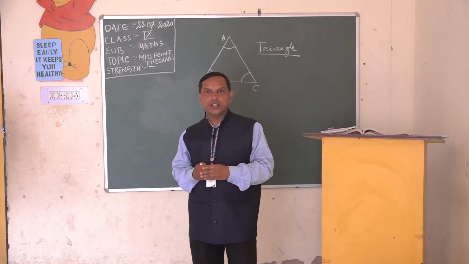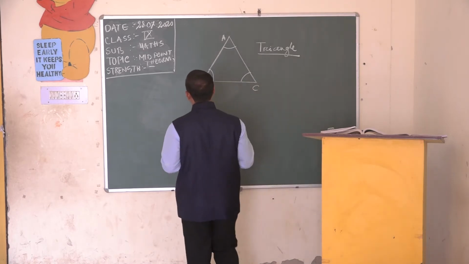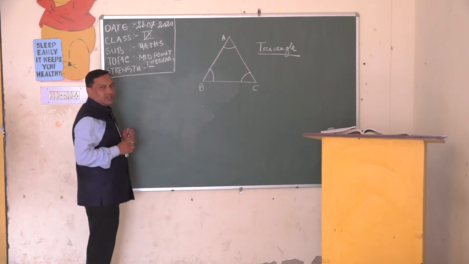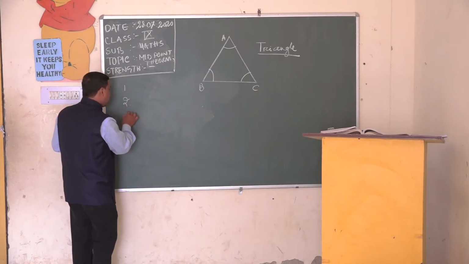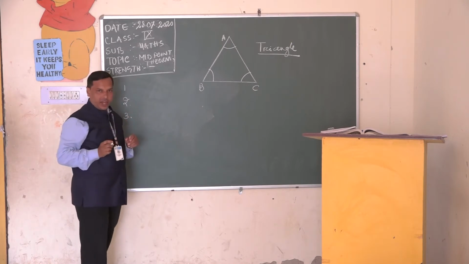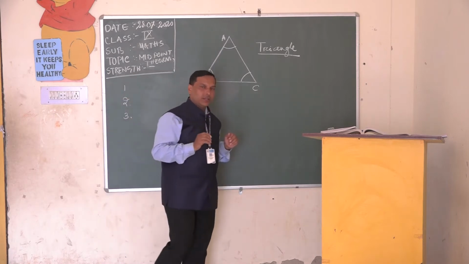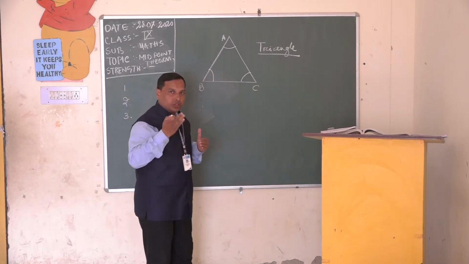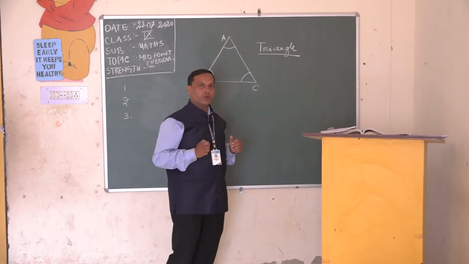According to the angles, there are also 3 types: acute angle, obtuse angle, and right angle triangles. That we already know. But what are the main factors inside the triangle? We have to learn about it today.